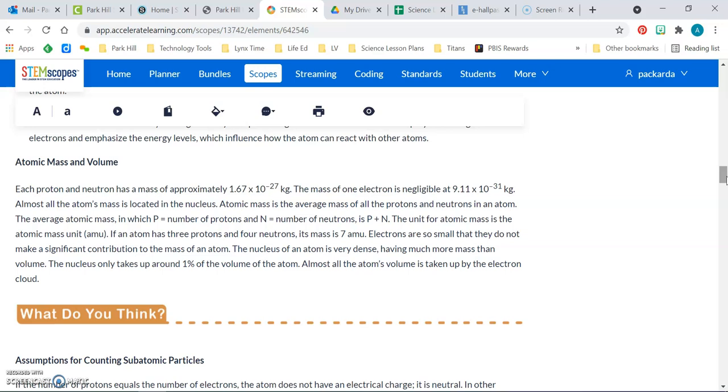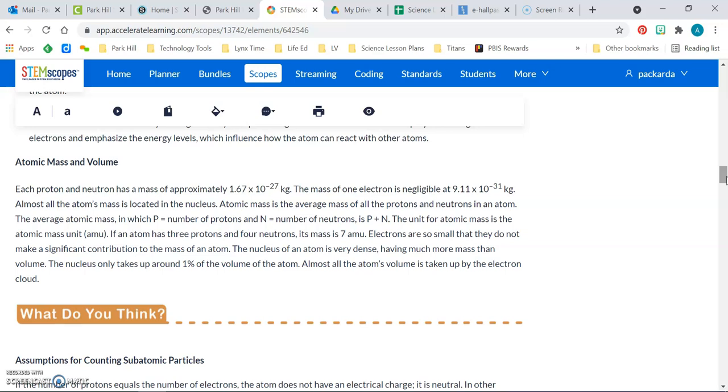Atomic mass is the average mass of all the protons and neutrons in an atom. The average atomic mass, in which P equals number of protons and N equals number of neutrons, is P plus N. The unit for atomic mass is the atomic mass unit, or AMU. If an atom has 3 protons and 4 neutrons, its mass is 7 AMU.